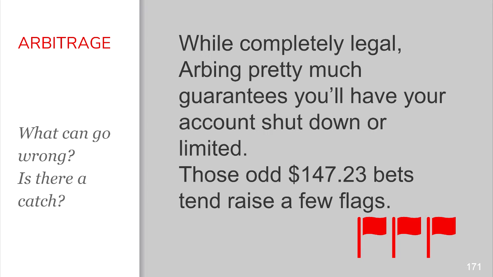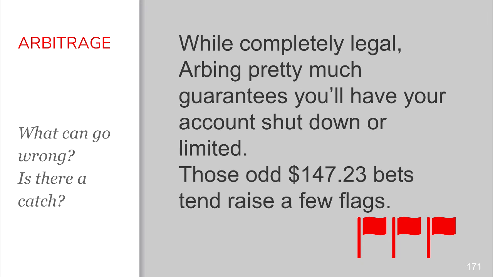So where the arbitrage calculator may tell you to place $147.23, you might decide to make it $145 or $150. And you just need to work out with your calculator what return that's going to get you. And then if you adjust the other one to also even it up, you just need to make sure that you're not losing that window.